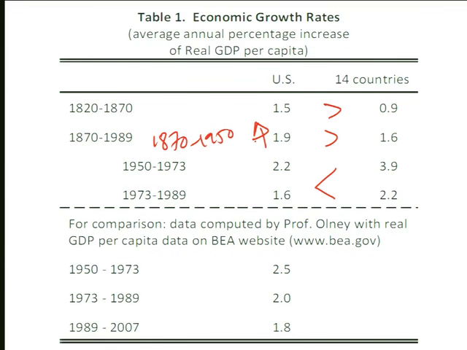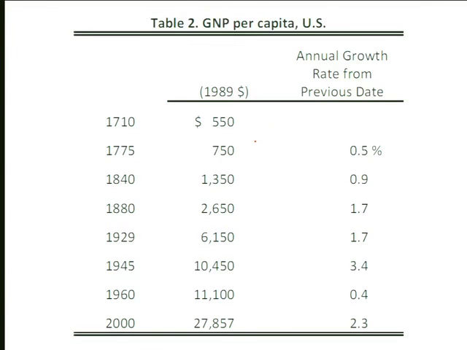There are differences between the United States and other countries, with faster economic growth here before World War II and slower economic growth in the United States after World War II. Another way of looking at a similar measure of living standards is to look at GNP per capita. For the United States, there's not a lot of difference between GDP and GNP. GDP measures the amount of production that takes place within the geographic borders of the United States.